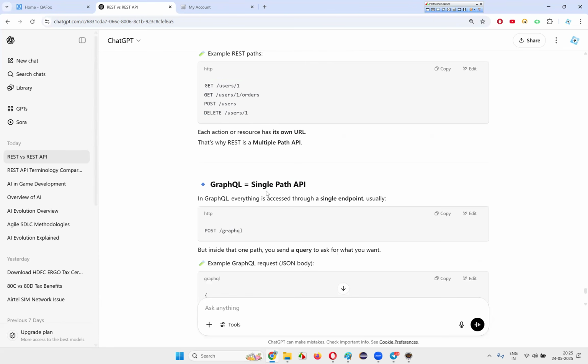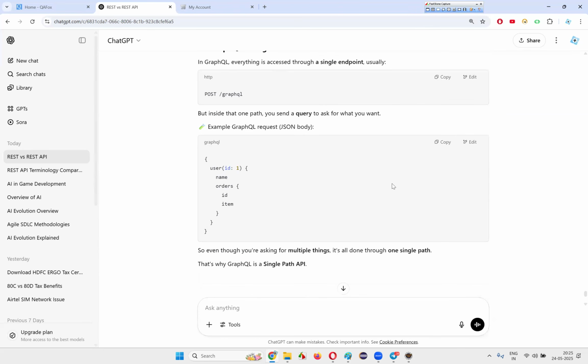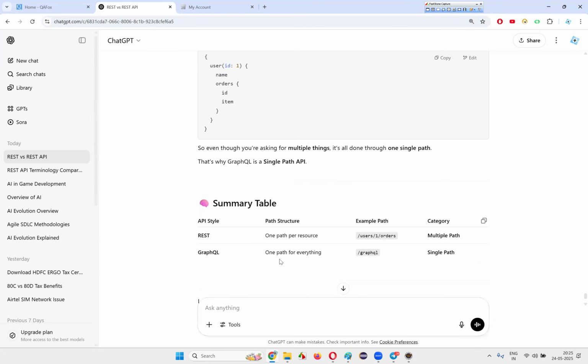Then GraphQL, a single path API, has a single endpoint and you'll get everything. Post GraphQL, you'll get everything. Inside one path, you send a query to ask for what you want. In a single API call, you ask for user ID, name, orders, and you'll get the complete thing at a go.